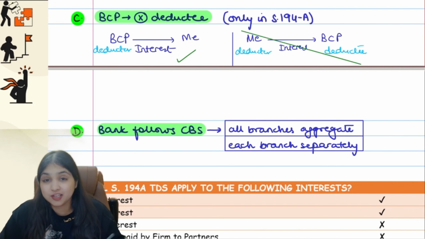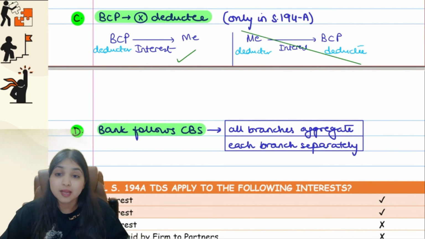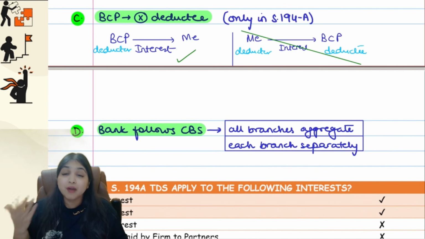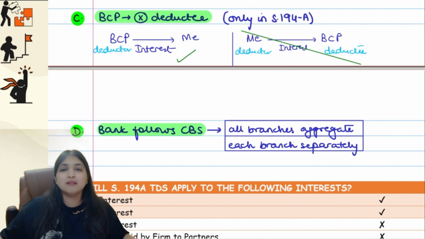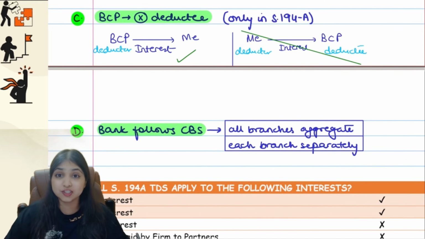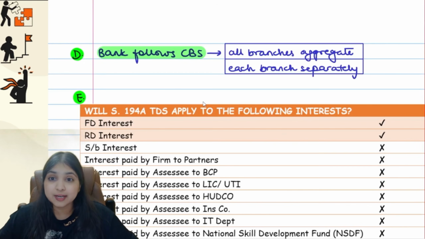See, the first situation is allowed, which means BCP can be a deductor. That is not a problem. That is allowed. BCP can be a deductor, but BCP cannot be deductee. Understanding? Which means if BCP has to pay interest to me, they will deduct tax and they will give me the balance interest. 194A will apply there. But if I have to give interest to BCP, then 194A will not apply. And this is a unique point only in 194A, not in other sections. In other sections, even BCP can be deductee. But in 194A, BCP can be deductor but cannot be deductee. Okay, you got the point, right? Then listen to the next point.